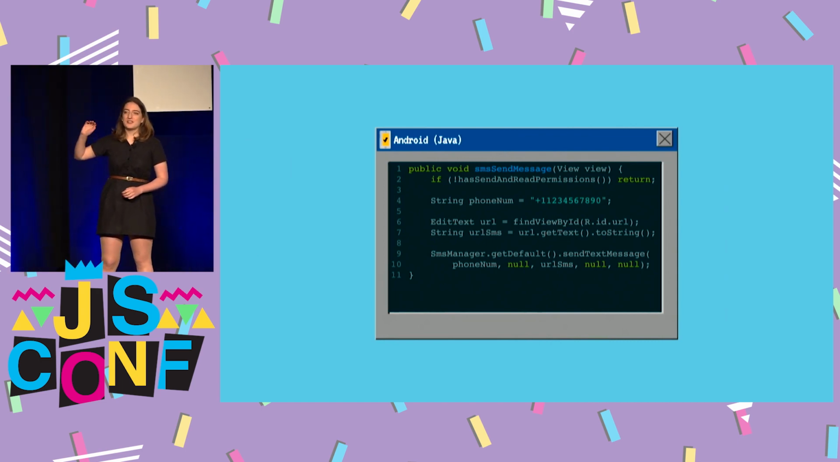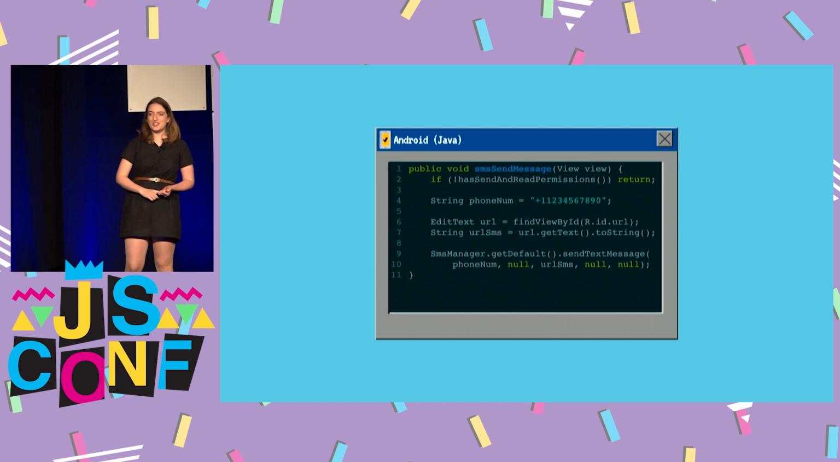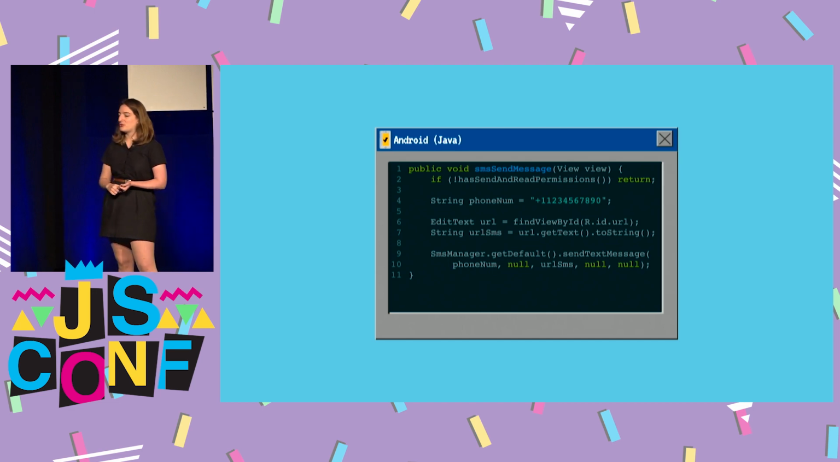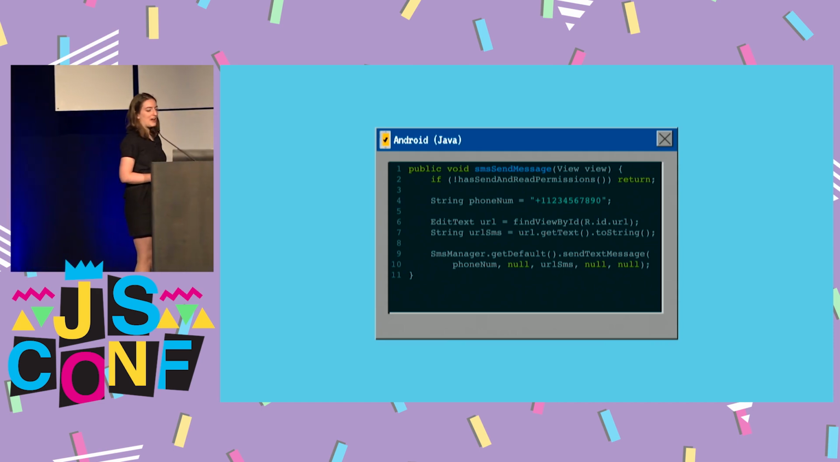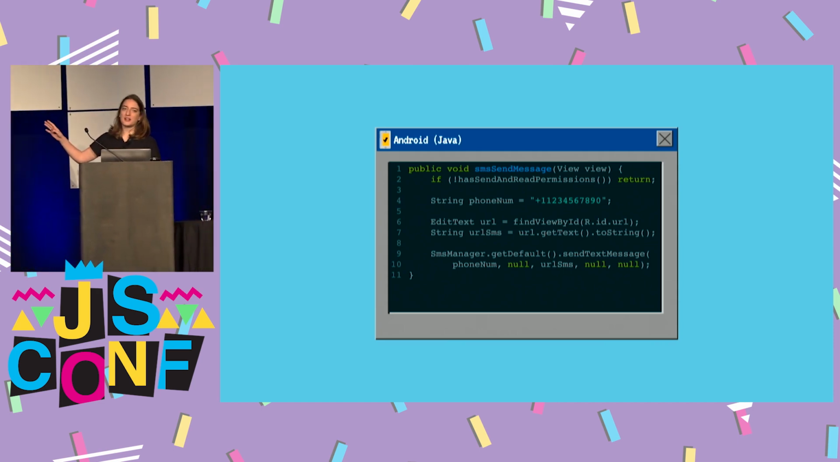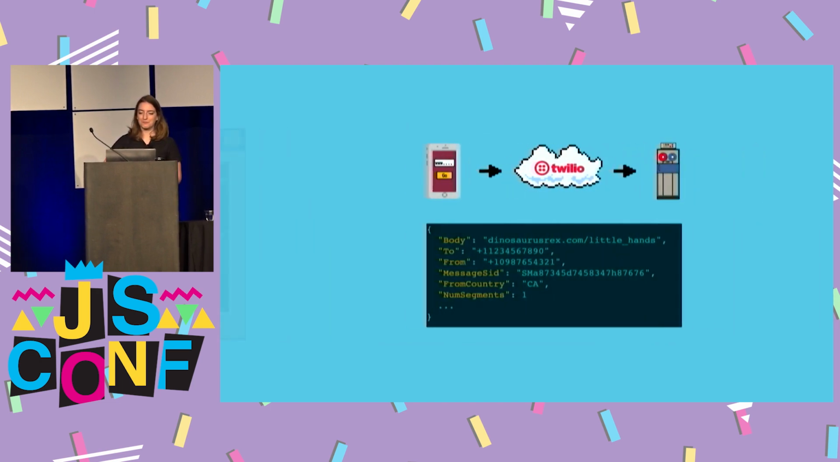This took many hours of Stack Overflowing to figure out. It was very difficult, but really all you have to do is get permissions to send, receive, and read SMS, and then initialize the SMS Manager API, specify the phone number you want to send the message to, specify the body of the message, and then it sends it off for you and takes care of everything.